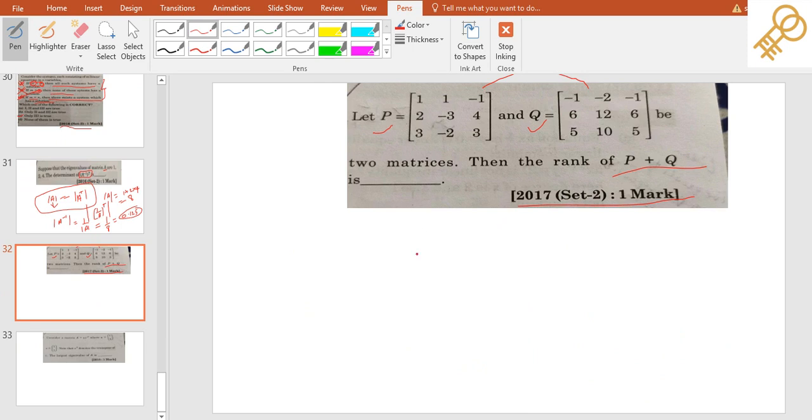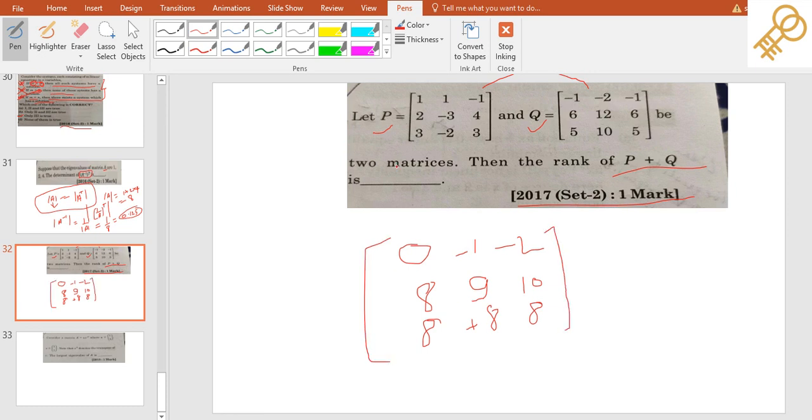When you add these two matrices, you'll get 0, then -1, then -2, and then again you will get 8, and here 9. Again, 4 plus 6 is 10, 3 plus 5 is 8, and -2 plus 10 is 8, right, and 3 plus 5 is 8 only. So this will be your final matrix after adding P and Q.